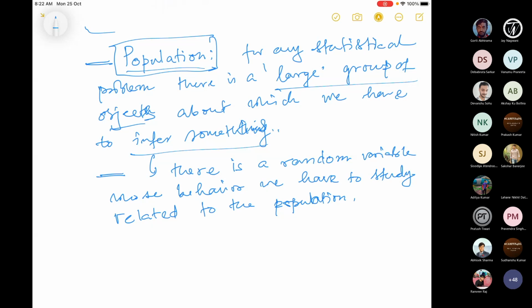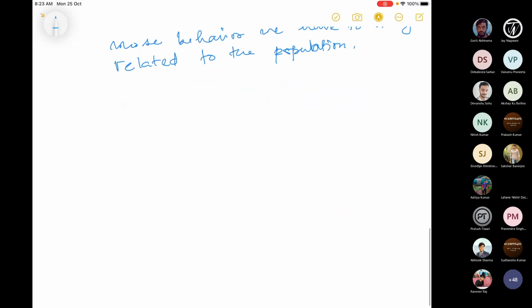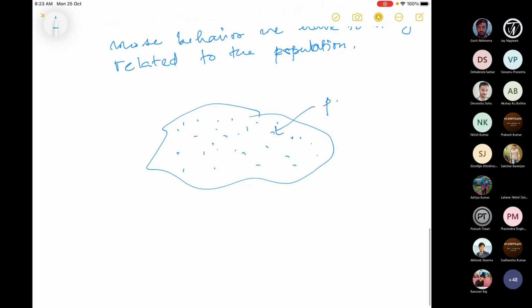Now as I said, in a generic problem we can have a very, very large population, let's say 1 lakh or maybe 10 lakhs. Now, since I cannot observe the entire population, what I'll possibly do is pick some of the objects out of this very large population. So pictorially, suppose this is the population, this is the set of all objects which are produced using something.